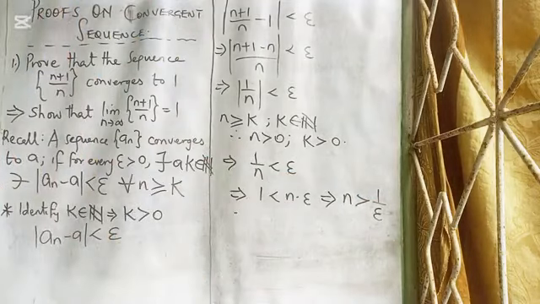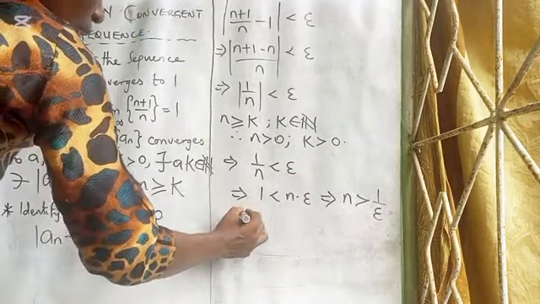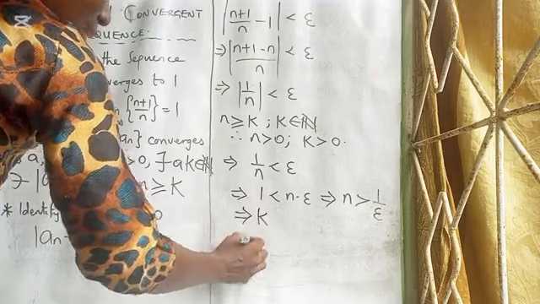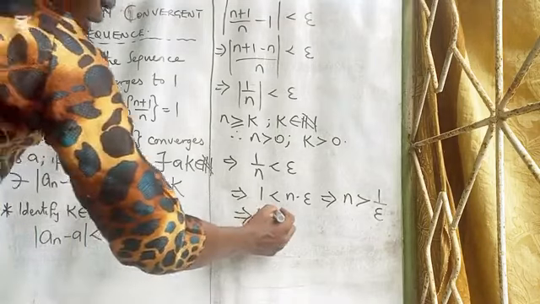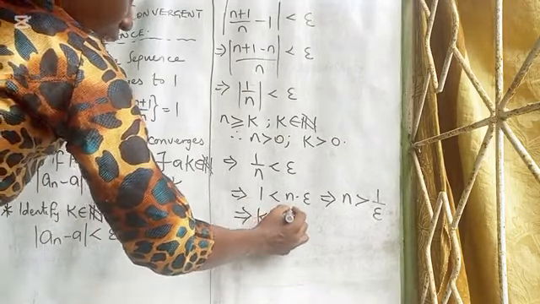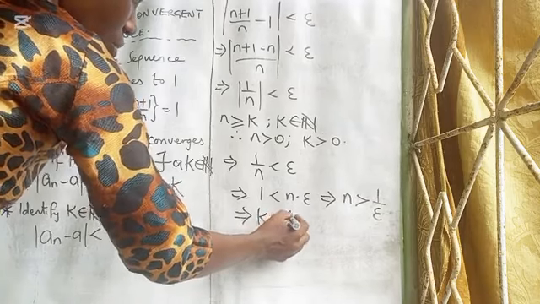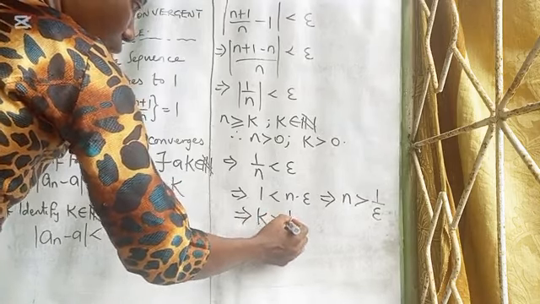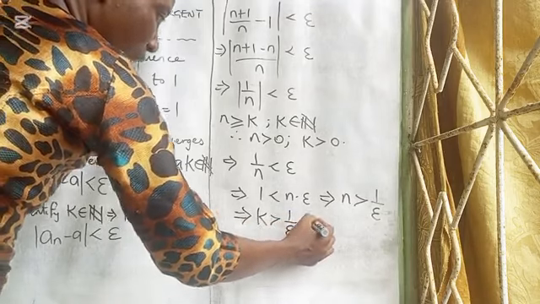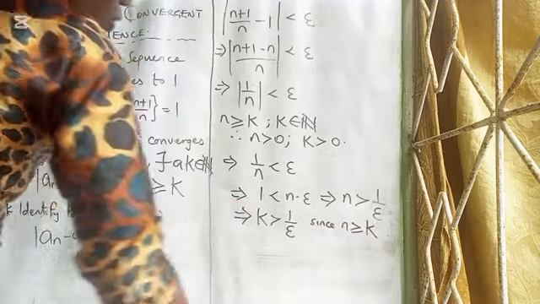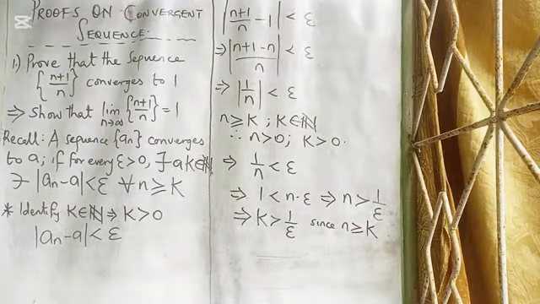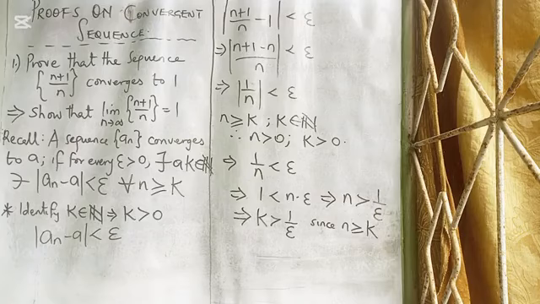It then also implies that k will be greater than 1 over epsilon, since n is greater than or equal to k. So we take our k to be 1 over epsilon.